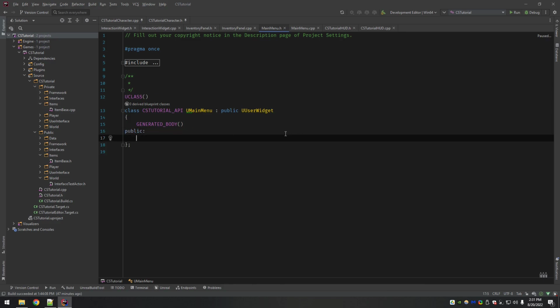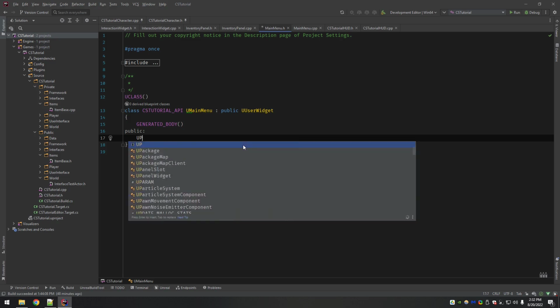So the only stuff we really need to set up in the main menu class for now is, and this will make a lot more sense once I actually start building it on the screen, the main menu we know is going to take up everything on the screen when it is open, even though it'll have transparent parts, and then it'll have the inventory. Now, if you drag an item out of the inventory and drop it, what to you feels like dropping it in the world, but you're actually dropping it onto the main menu widget, then we want to be able to call the drop item function. So that's what we're going to put in here for right now, just a little bit of supporting code as a placeholder for that.